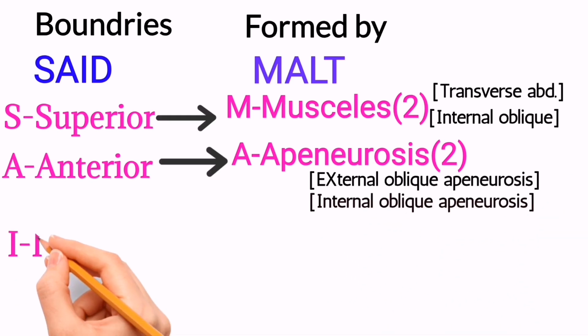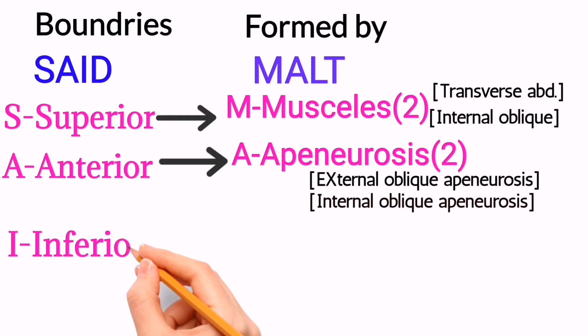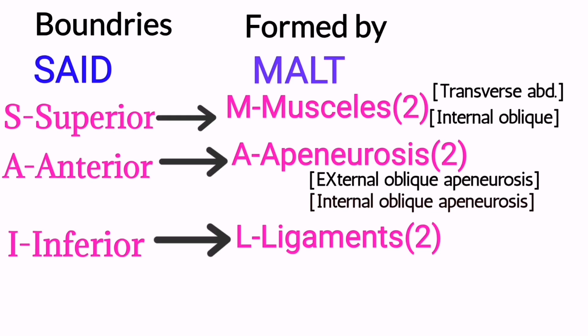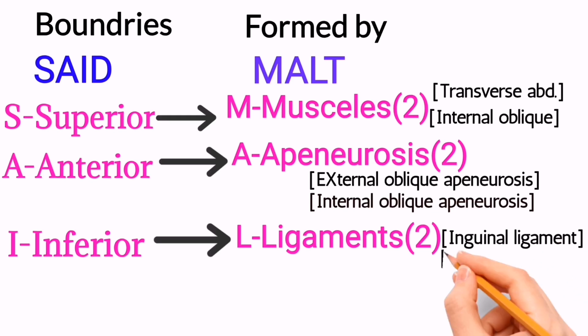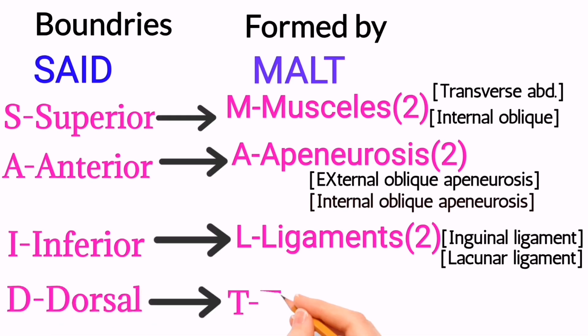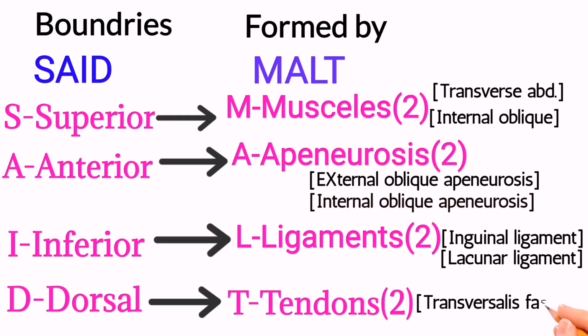I in SAID is for the inferior boundary, formed by L in MALT, representing ligaments, two in number, that is the inguinal ligament and the lacunar ligament. D in SAID is for the dorsal boundary, formed by T of MALT, representing tendons, two in number, that is the transversalis fascia tendon and the conjoint tendon.